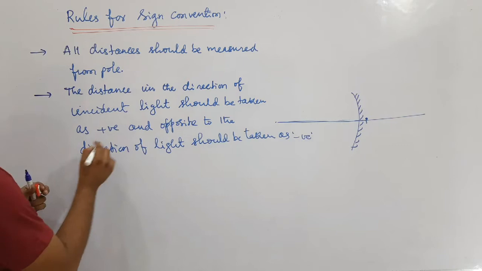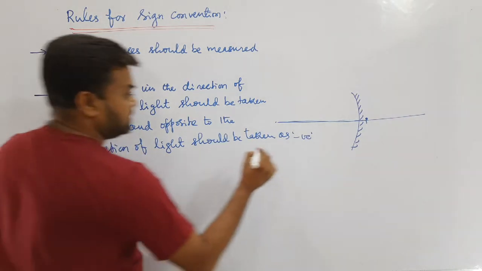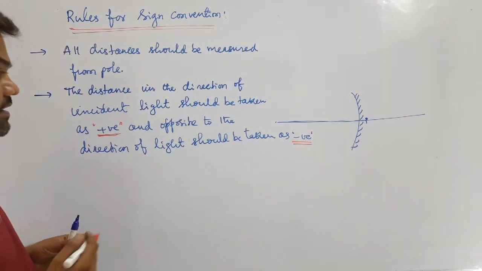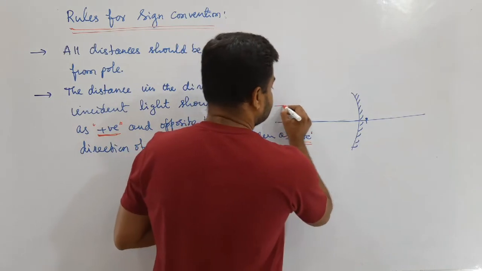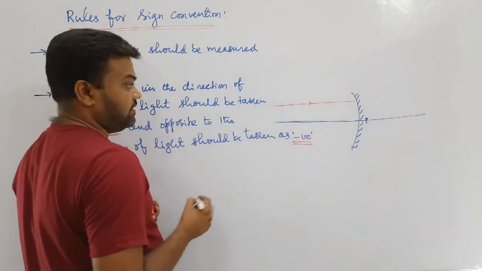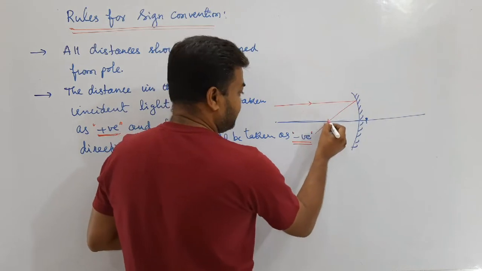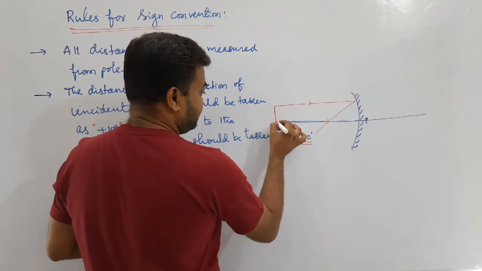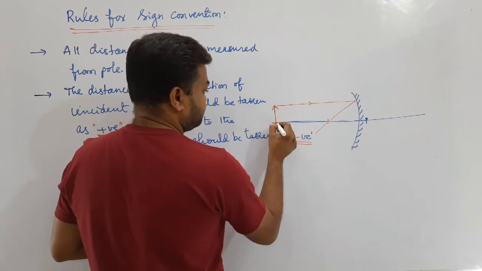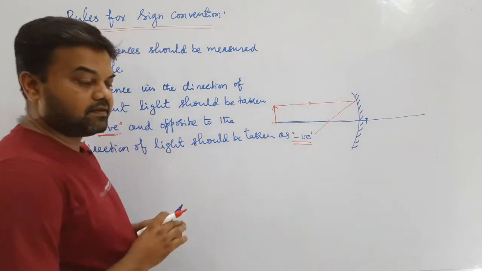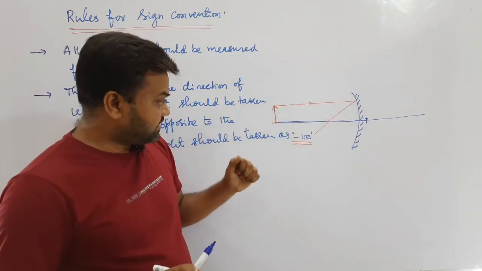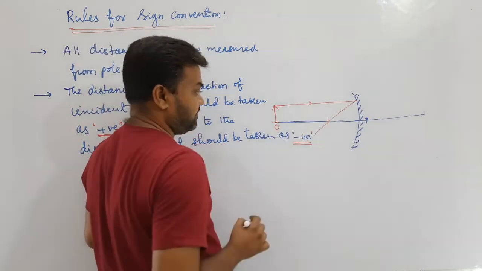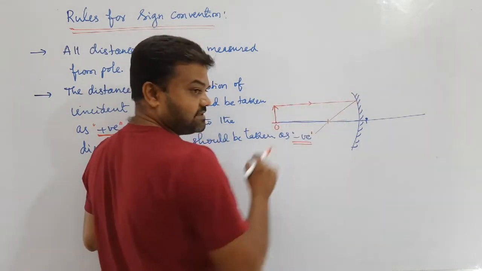Like this, here positive, here negative. What is the meaning of this? Suppose a light ray is incident like this, and after reflection it will meet at one point. Suppose O is the object at this point, and light is coming from the object.